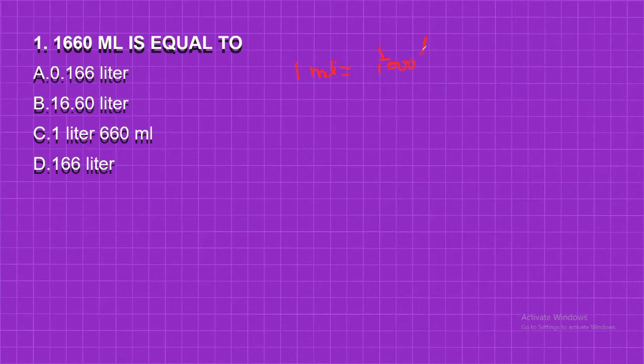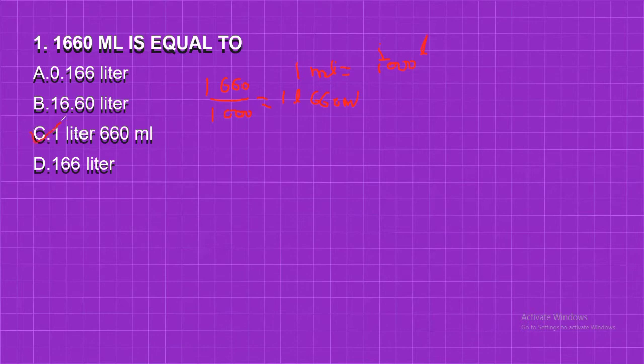1000. So 1 milliliter is equal to 1 upon 1000 liter. In that case, you need to divide by 1000. So this is divided by 1000. So 1660 divided by 1000 will give you the result: 1 liter and 660 milliliter. Got it? So your answer is C.